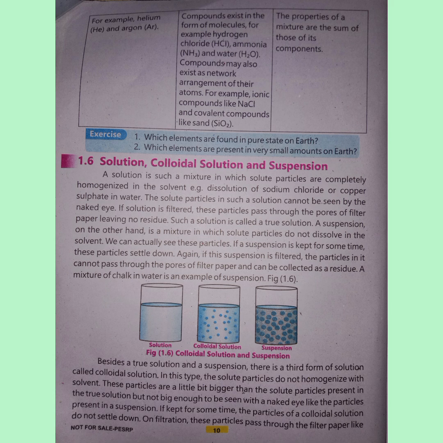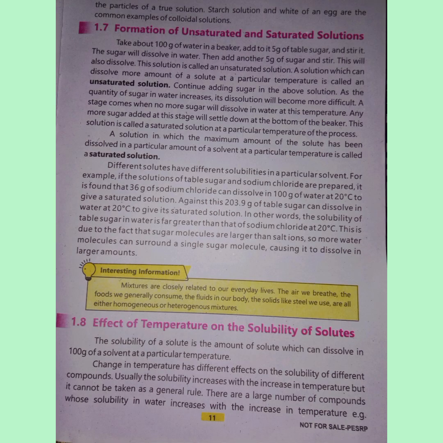Besides a true solution and a suspension, there is a third form of solution called colloidal solution. In this type, the solute particles do not homogenize with solvent. These particles are a little bit bigger than the solute particles present in the true solution, but not big enough to be seen with the naked eye like the particles present in a suspension. If kept for some time, the particles of a colloidal solution do not settle down. On filtration, these particles pass through the filter paper like the particles of a true solution. Starch solution and white of an egg are the common examples of colloidal solution.